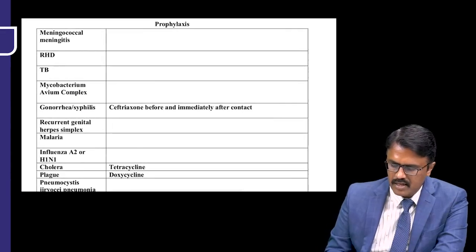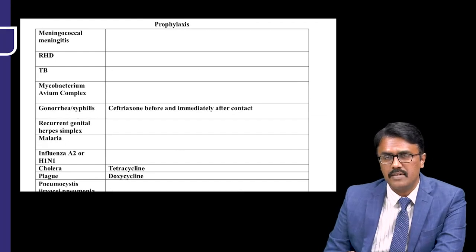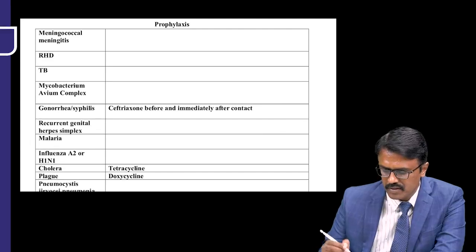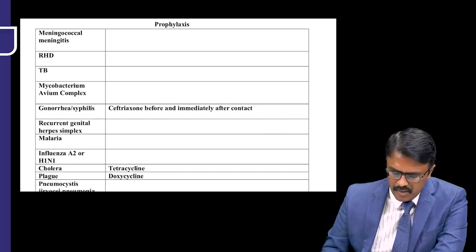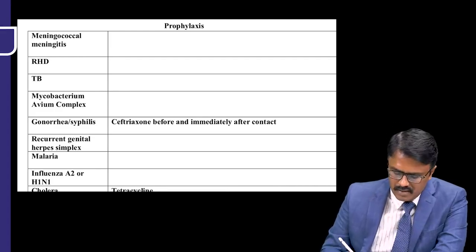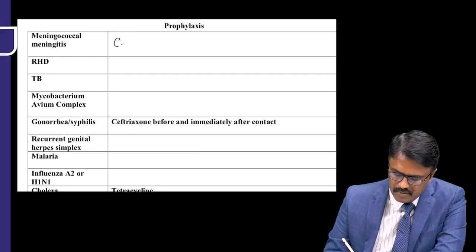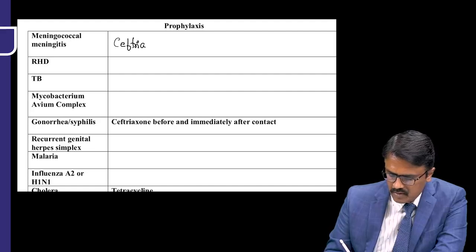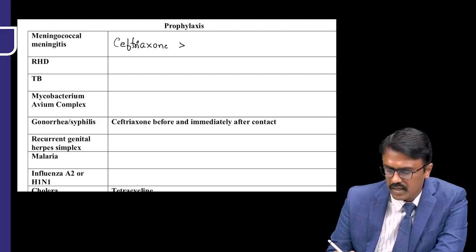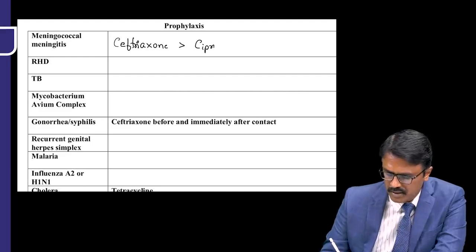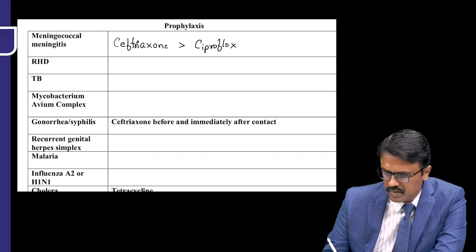Now the next important aspect, what they will ask in the exam is prophylactic therapies. They keep on coming and you should be knowing this. Meningococcal meningitis prophylaxis, how do we give it? This is given with the help of ceftriaxone. Ceftriaxone is the best choice because you can give it in children, pregnant, everyone. Then ciprofloxacin. Then rifampicin.